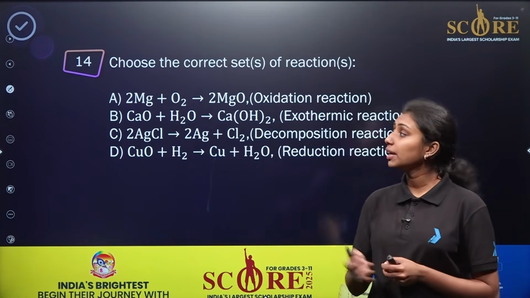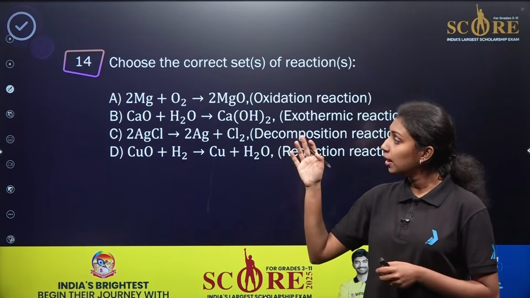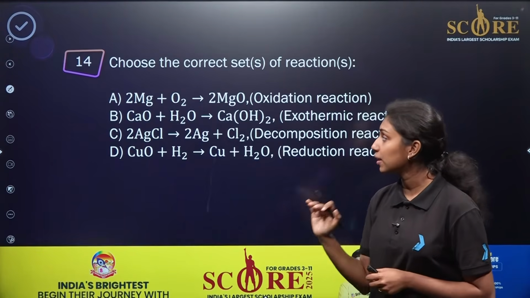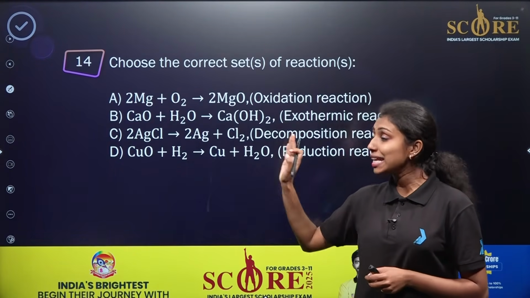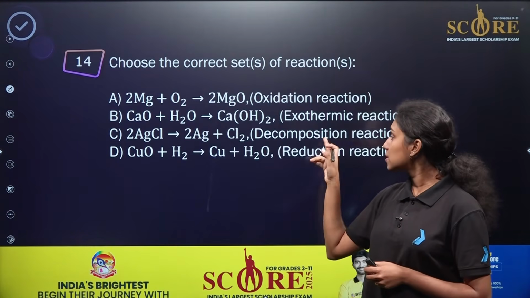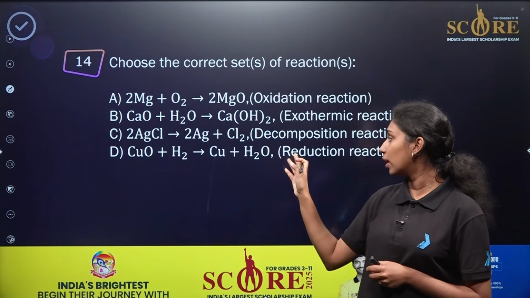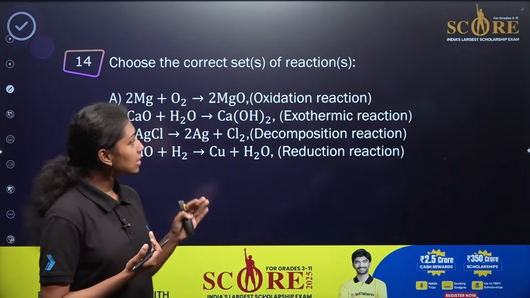So option A is given here. Magnesium is treated with oxygen to form magnesium oxide, whether it is an oxidation reaction or not. Then the second option is given here. If you are treating calcium oxide with water, it will form calcium hydroxide, and this is an exothermic reaction. And AgCl will break to form Ag, silver, and chlorine. So this is the decomposition reaction. And the last one, copper oxide and hydrogen combine to form copper and water. So this is the reduction reaction. So we need to identify whether these statements are correct or not.